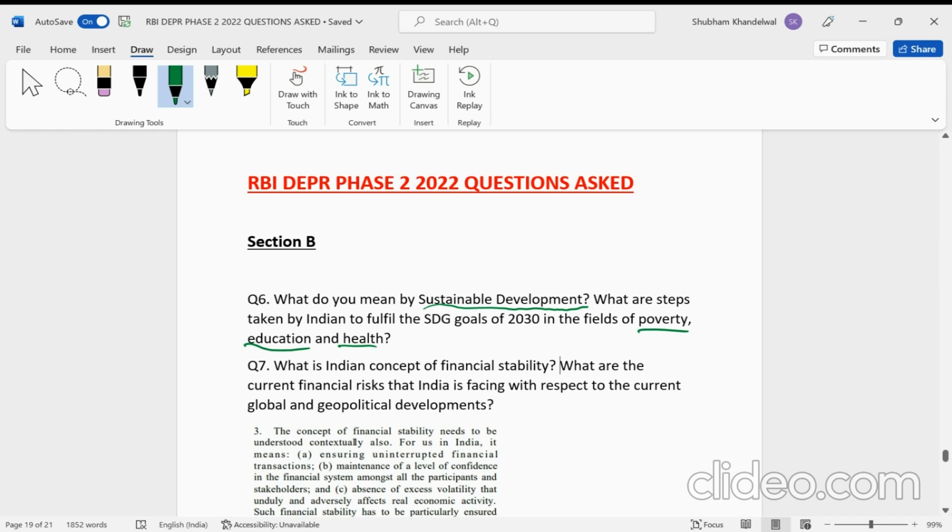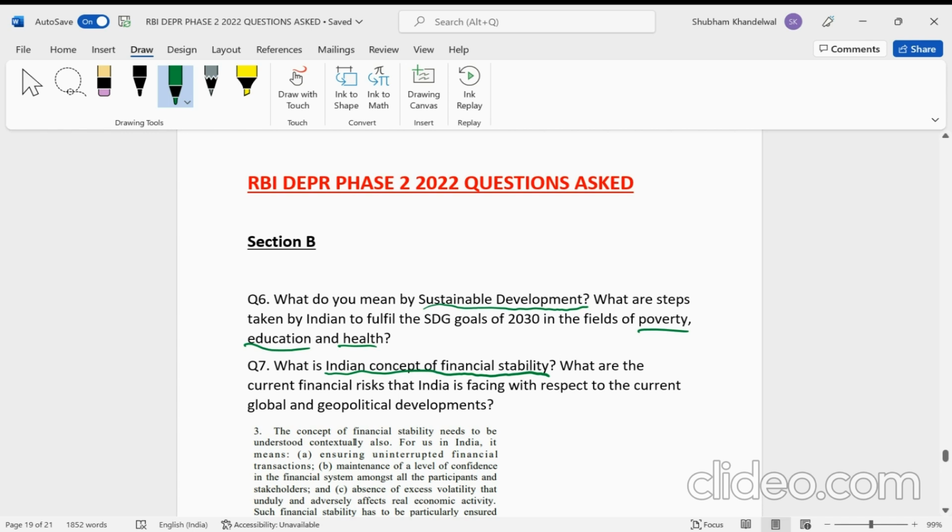Now, the second question: What is the Indian concept of financial stability? Now, this is a very interesting question. Of course, there are various ways in which you can define financial stability, but they are asking you, what is the Indian concept of financial stability?